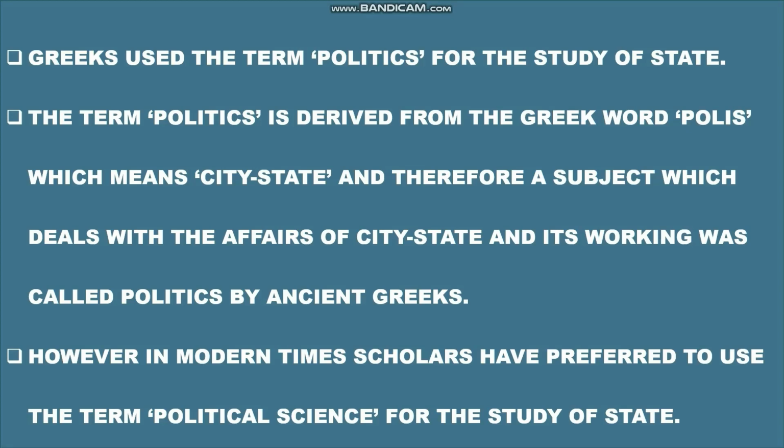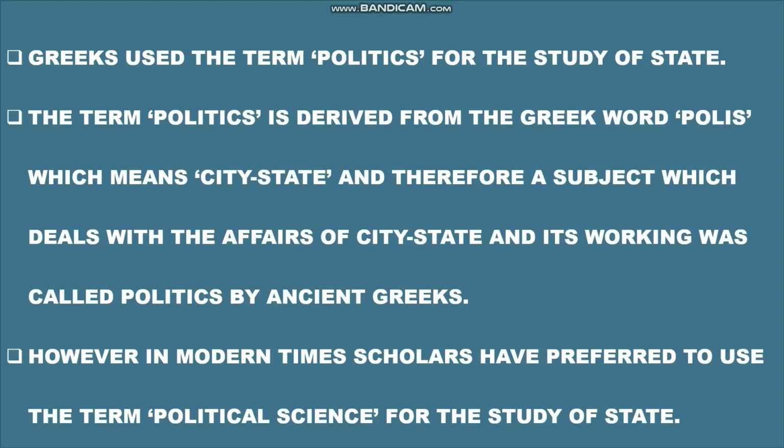The term politics is derived from the Greek word polis, which means city-state, and therefore a subject which deals with the affairs of the city-state and its working was called politics by ancient Greeks. Now, did you understand how the word politics was derived?